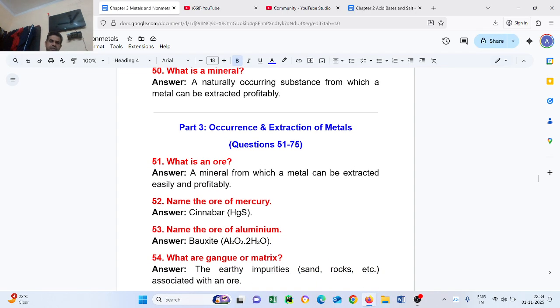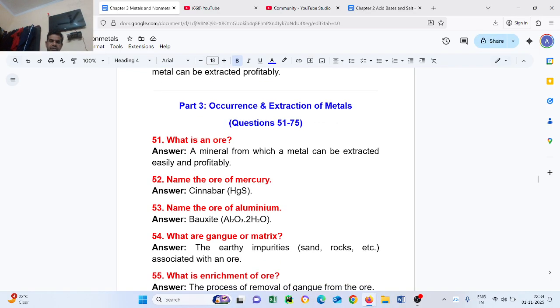Question number 52. Name the ore of mercury. Cinnabar, HgS, mercury sulfide.